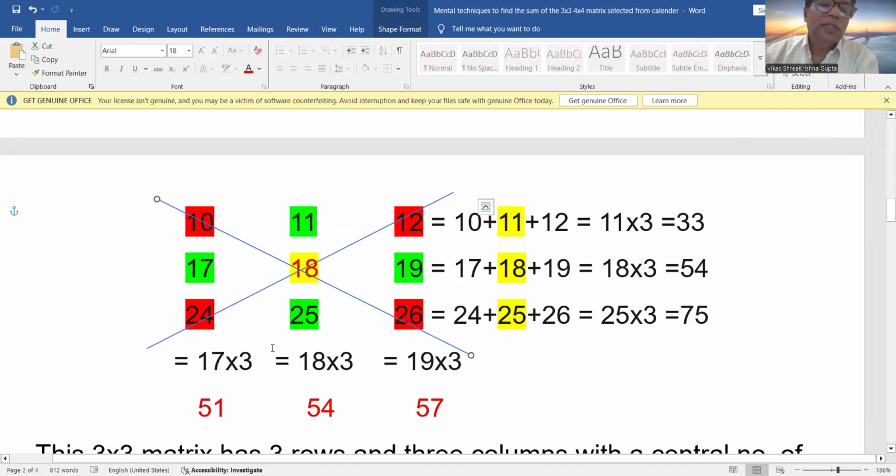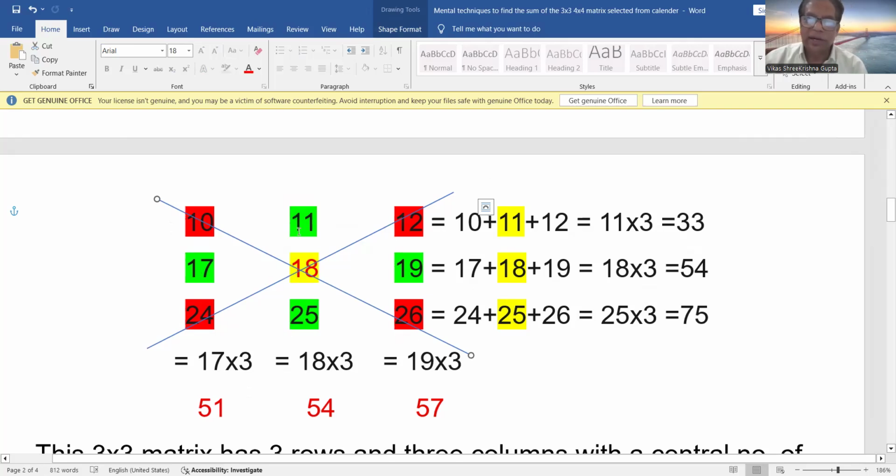So the sum of both diagonals, the sum of the central row, and the sum of the central column are all equal, and they are all equal to 3 times the central number, that is 18. So you get 54 as the sum 4 times: for the 2 diagonals, the central row and the central column. Now, if someone asks you, what is the sum of all the 9 numbers of this matrix?